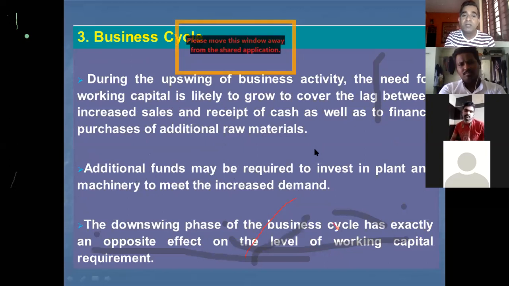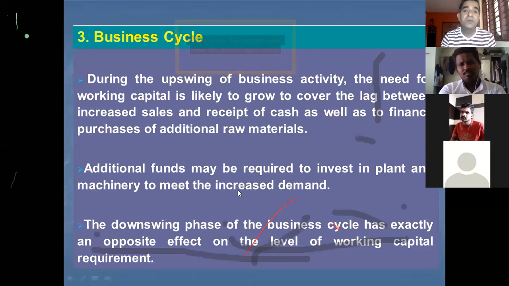If the increase in demand is going to be a permanent one, in that case, additional funds may also be required to invest in plant and machinery to meet the increased demand. Some companies invest in production capacity enhancement. They increase the production capacity of the firm. For that purpose also additional funds may be required.